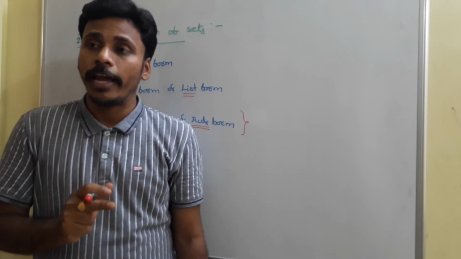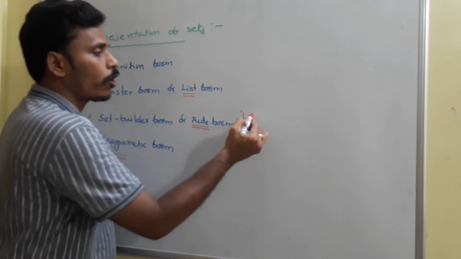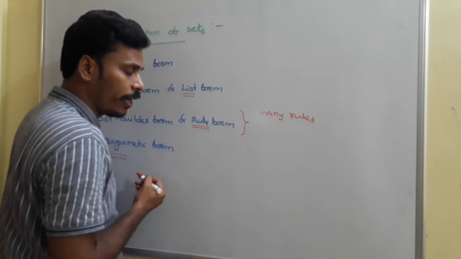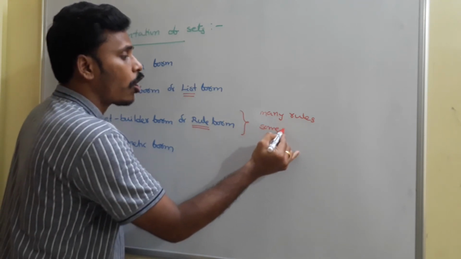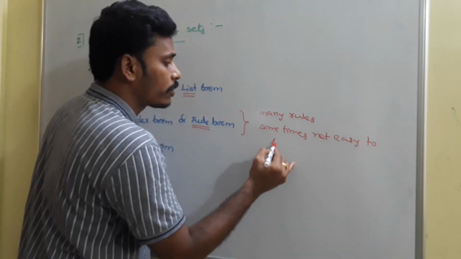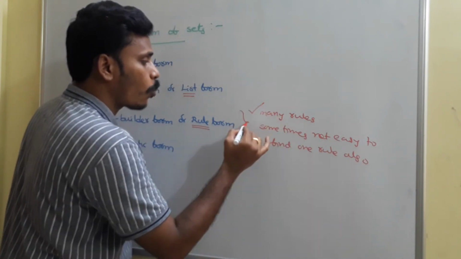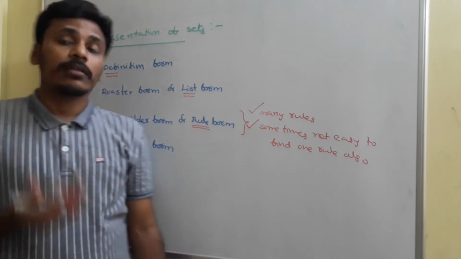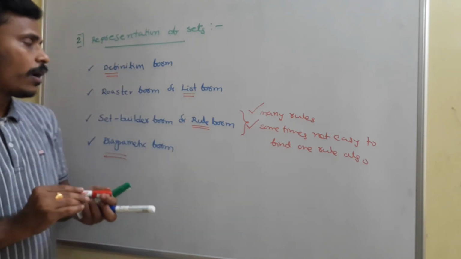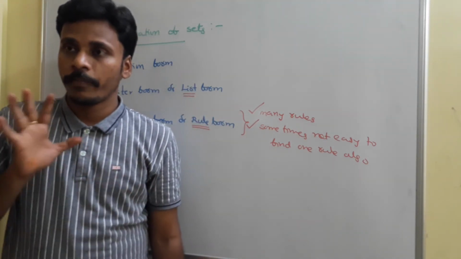One more thing is, sometimes there is a possibility to find many rules. Coming to the rule form, it may have many rules as well as sometimes it is not easy to find even a single rule. One set may have many rules, and sometimes it is not easy to find one rule. These two things we need to keep in mind, and these are the four representations. Now I will give you a set and represent it in all these ways.